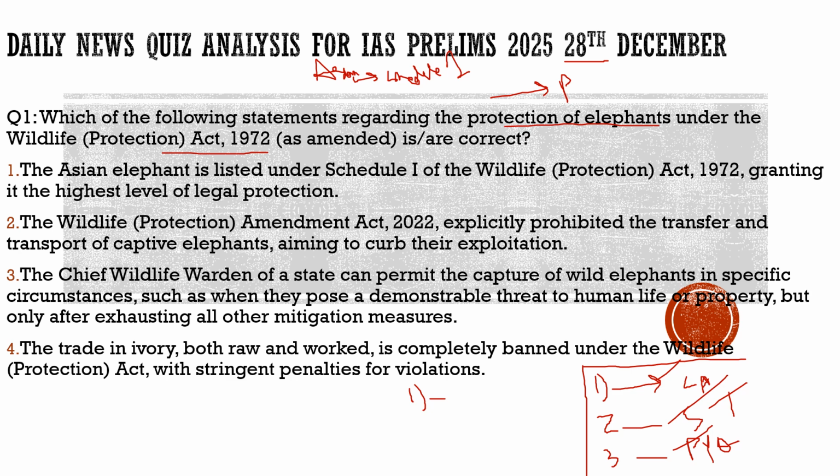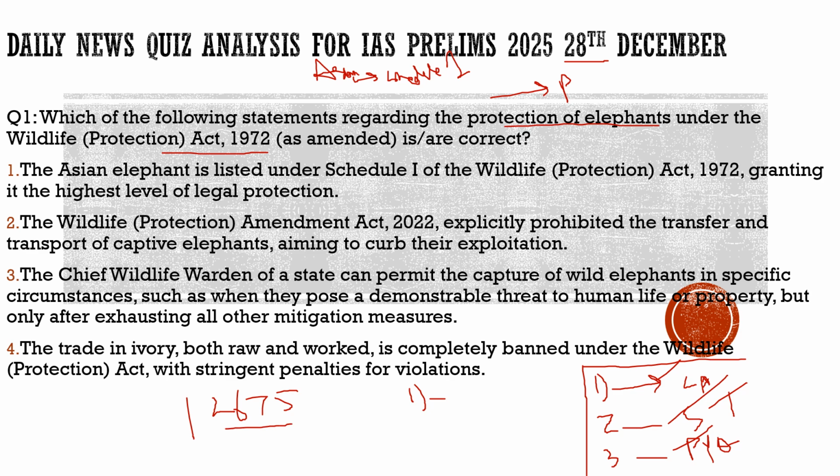It is very much against the principle of the Wildlife Protection Act 1972, and very much against the principle of Schedule 1 of the Act. And also, if we see the data about captive elephants from the last few years, it has been stagnant, stuck at 2675. So what does it mean? If we go 10 years back, the captive elephants were at the same number as they are today.